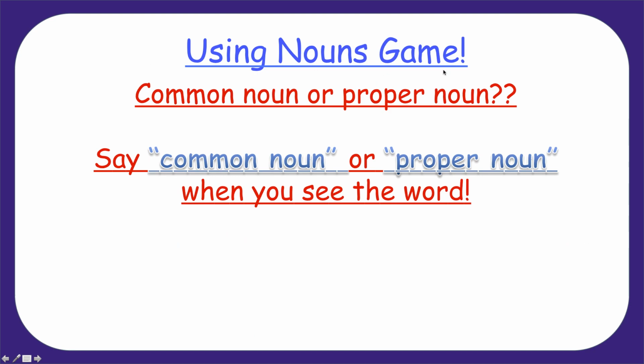Using nouns game. You want to play a game with me? Let's play a game. Common noun or proper noun. Say common noun or proper noun when you see the word. Let's see if you can say it before I give you the answer.